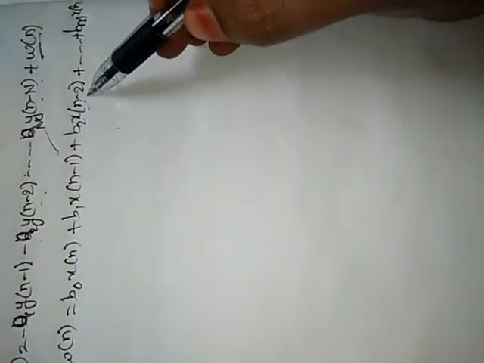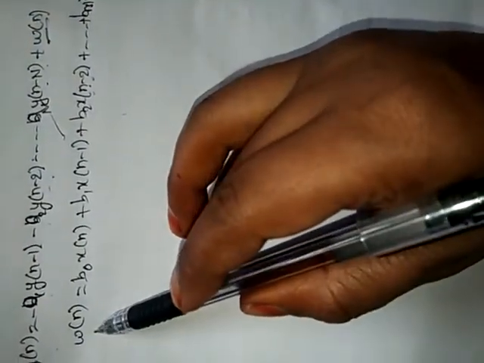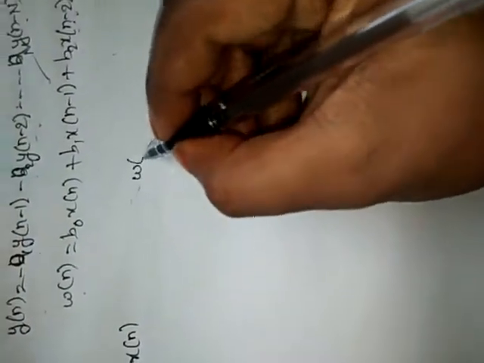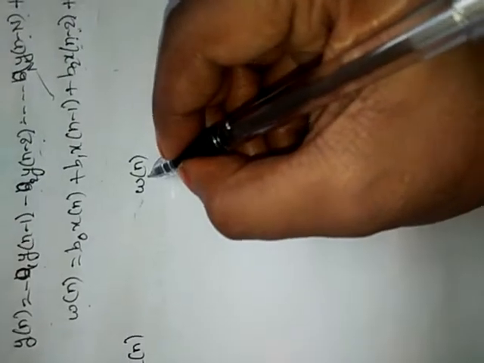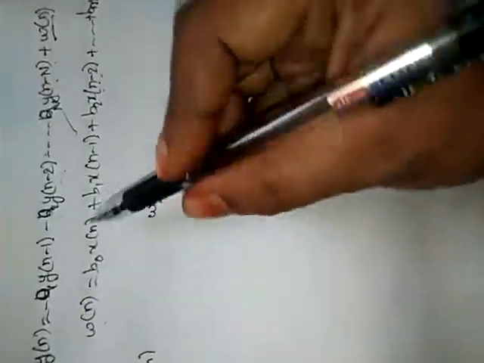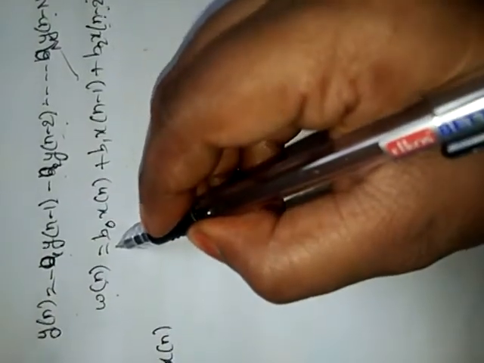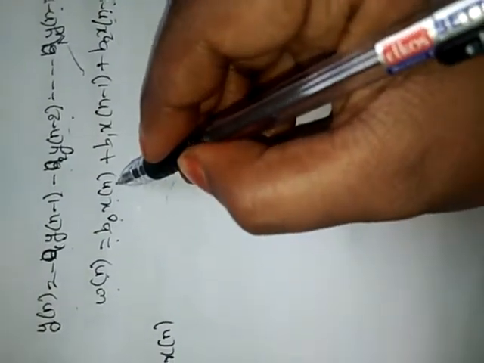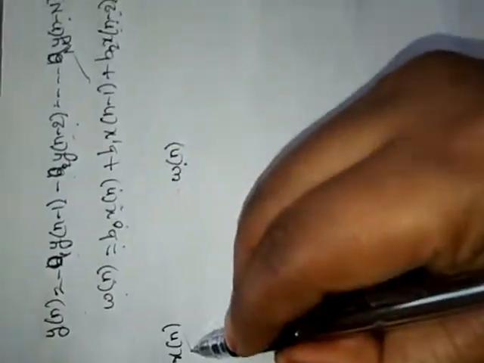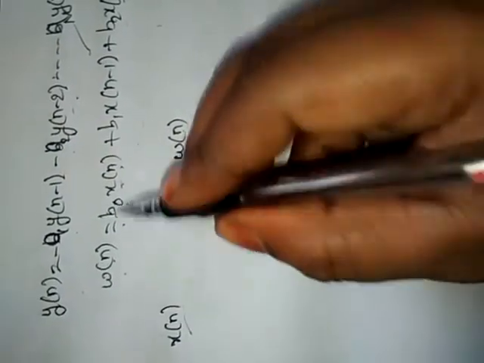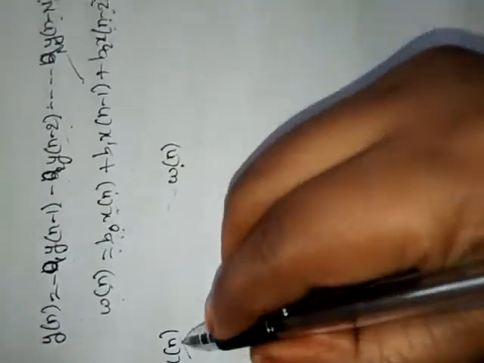Here the input terms are x terms; these are added and we get the output w of n. The input term is x of n and the output is w of n. Here w of n equals b0 into x of n, so the input value x of n is multiplied with b0.